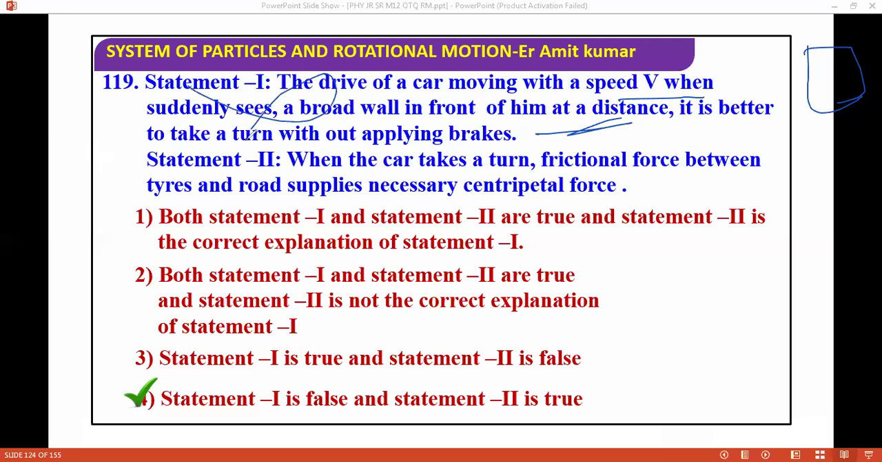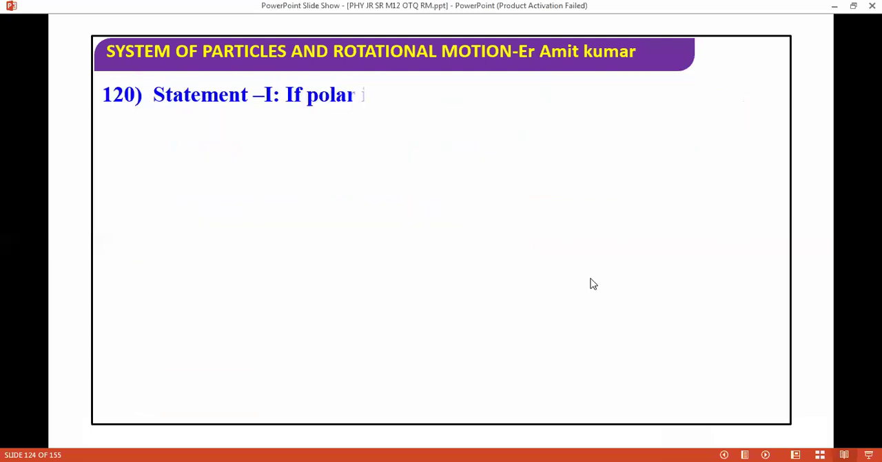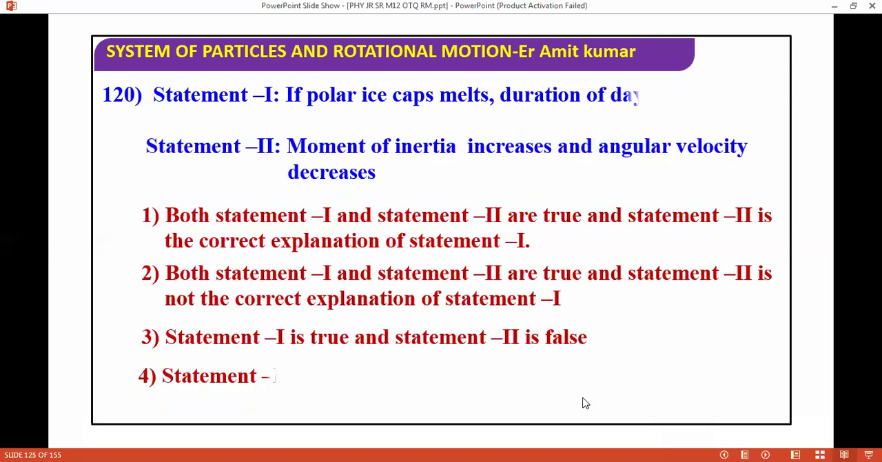And about the second, when the car takes a turn, the friction between the tires and road supplies the necessary centripetal force. This is a very good question, so you can think on this. We are moving to the next question. Think on these questions. What will be the correct answer?